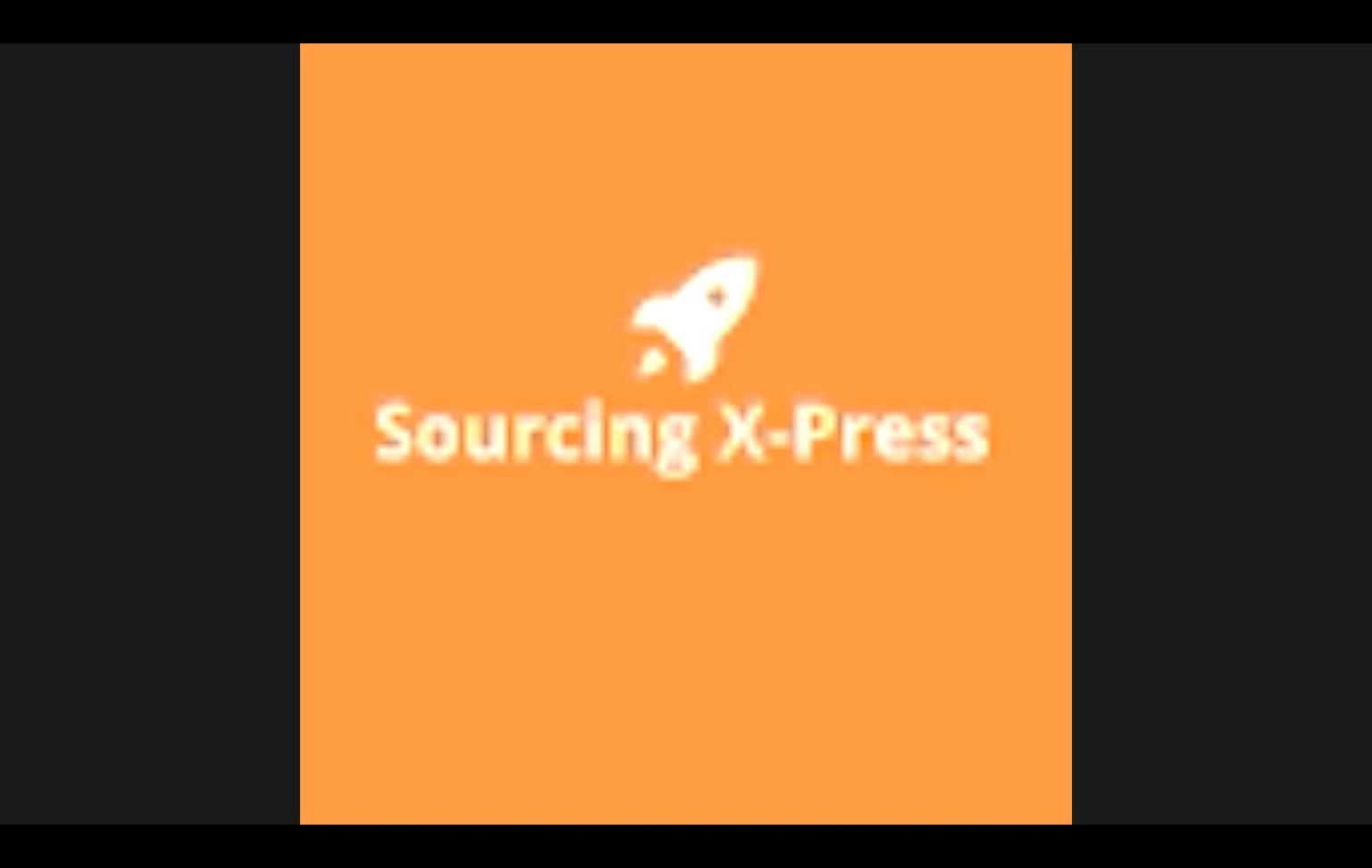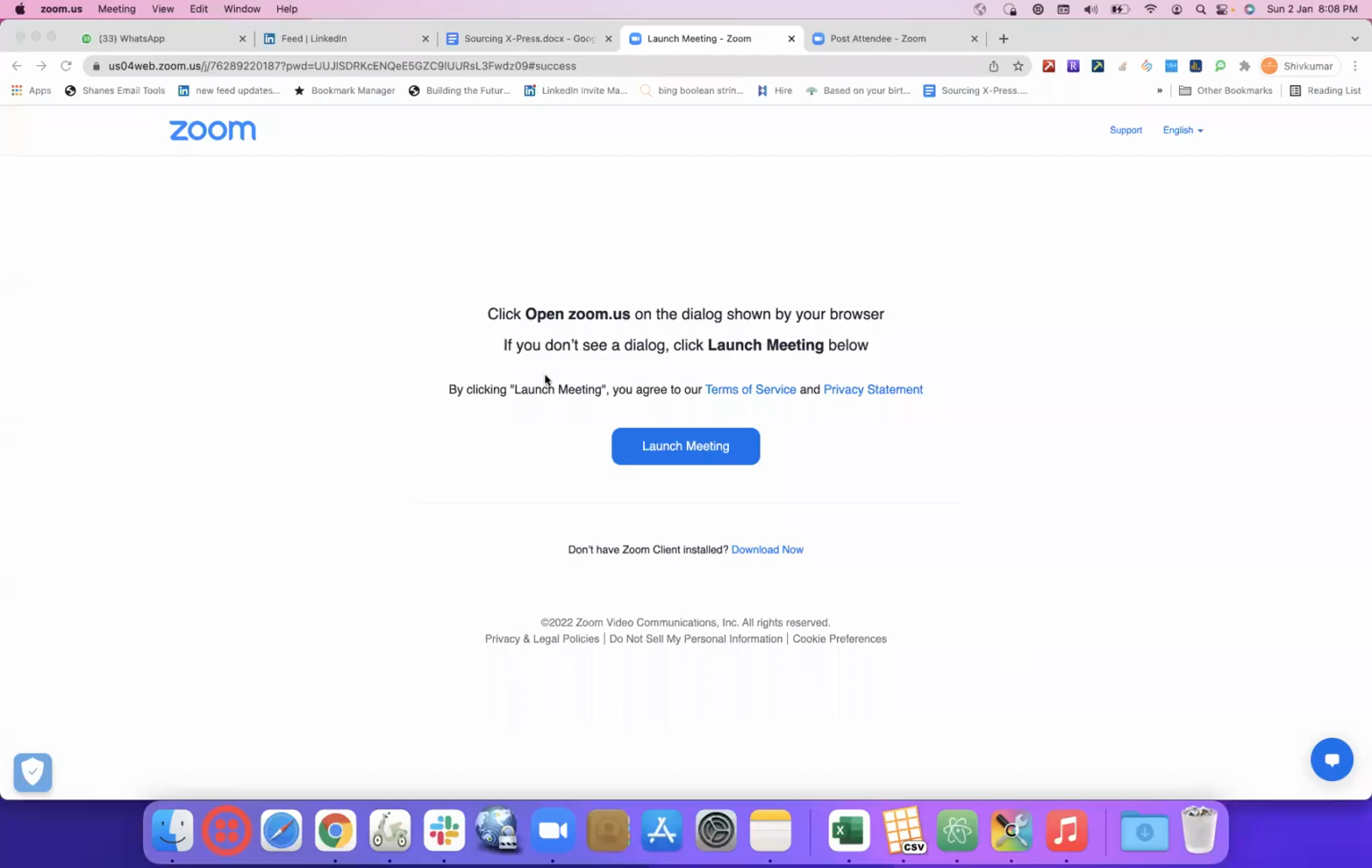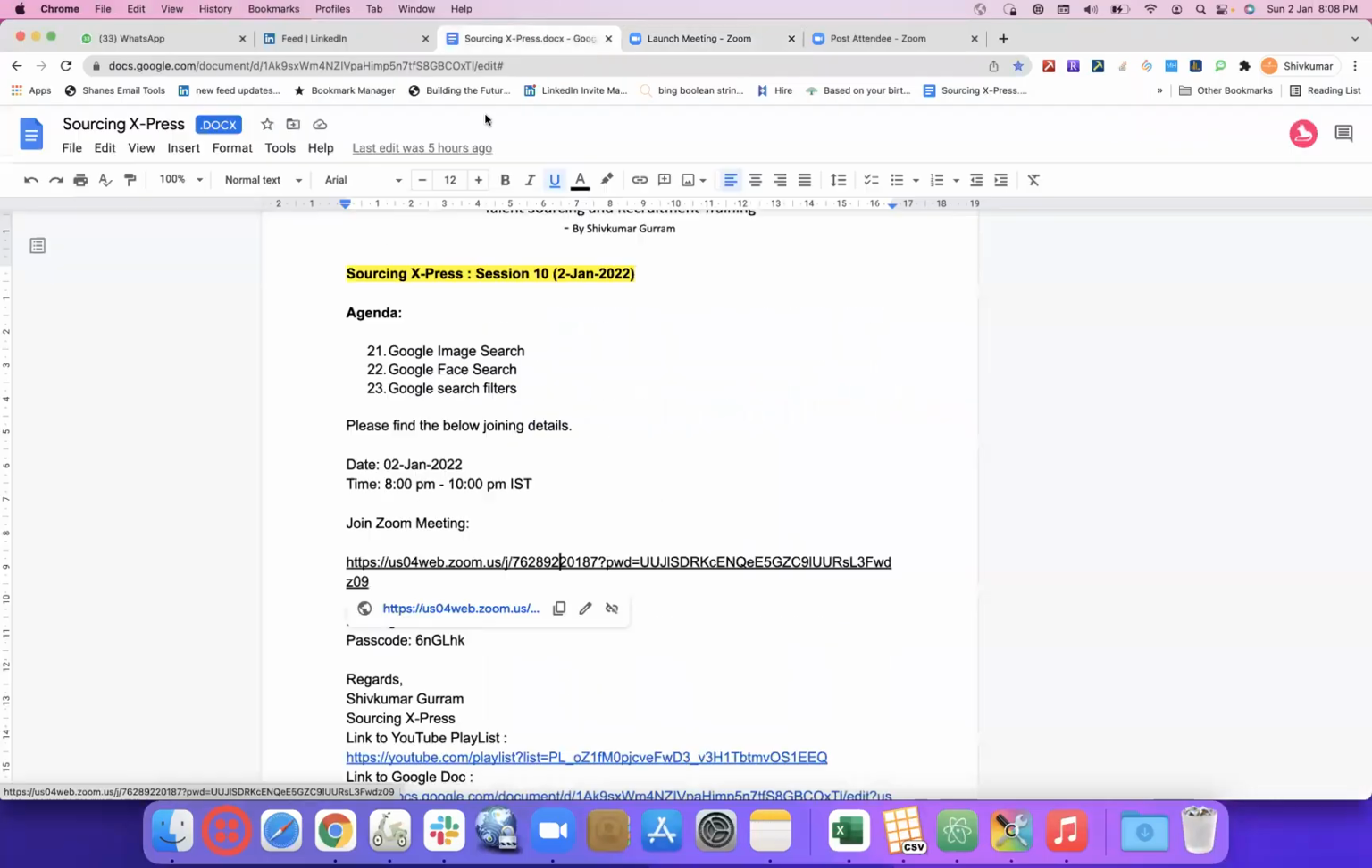All right, let's get started with our 10th session. That is basically on image search or a face search or a Google search filter. A very basic thing, but it makes a lot of difference when we enter into a new market where we are not aware of what portals this market is supporting other than LinkedIn. If we need to identify such things, then definitely Google image search or a face search could help us.